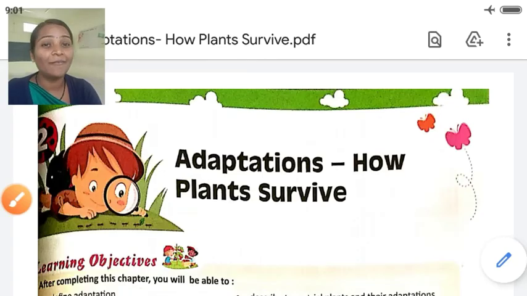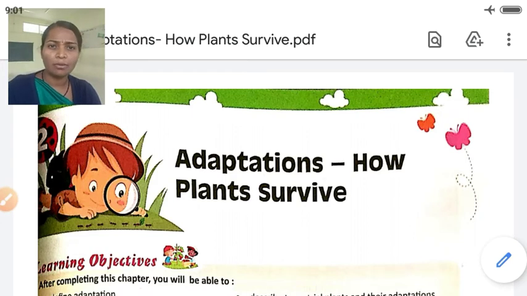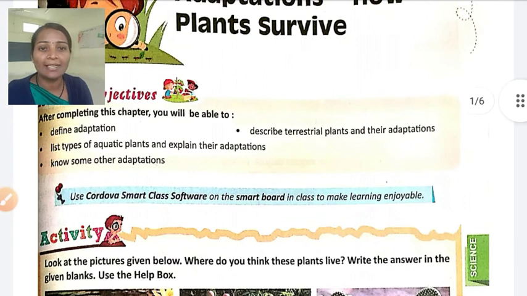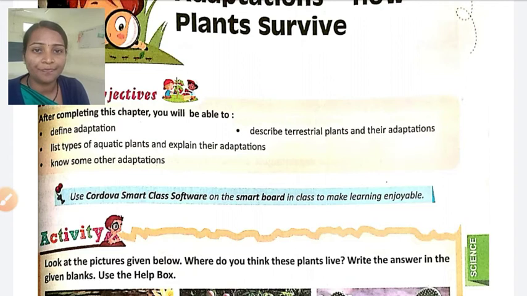Hello students, here we have lesson number 2, that is adaptation, how plants survive. In this lesson, let's see what you will learn. Here are the objectives of the lesson. After completing this chapter you will be able to define adaptation, the actual meaning of adaptation, in your own words.